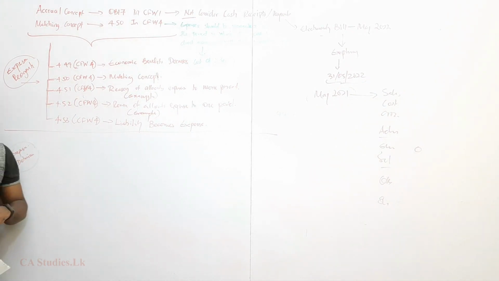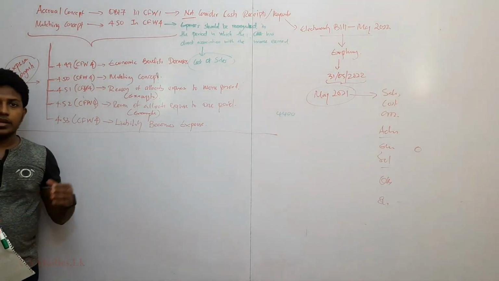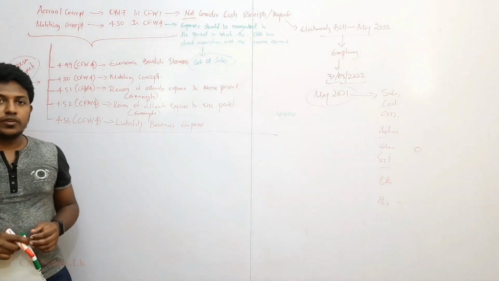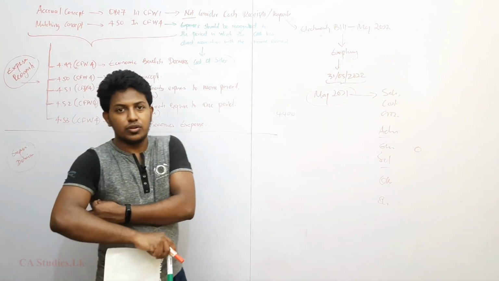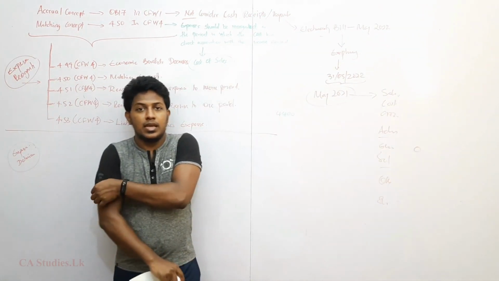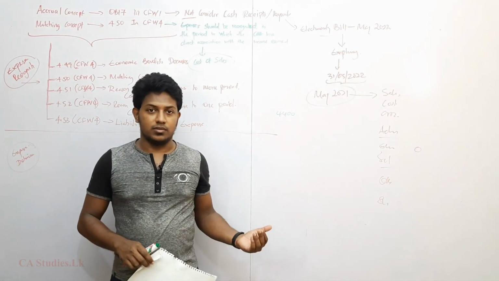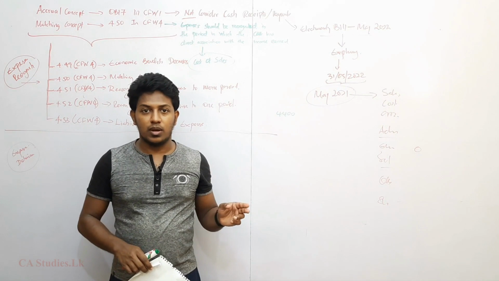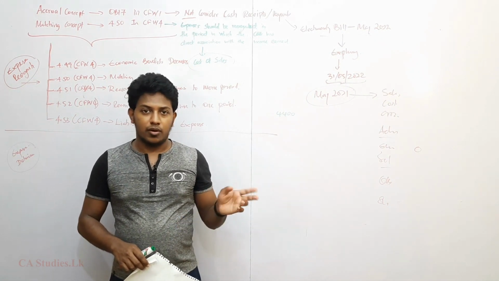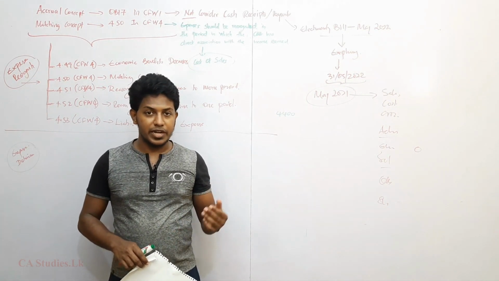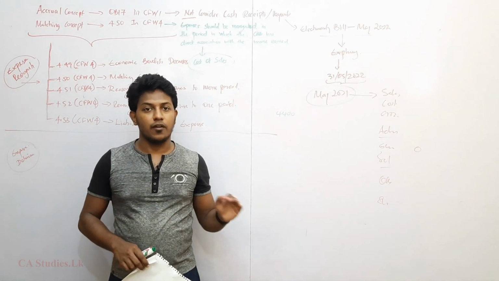An asset should be controlled by the entity and its future economic benefits should flow to the entity. Only two features. The liability should be a present obligation from past events. First one. Second one is it should reduce the future economic benefit of the company.